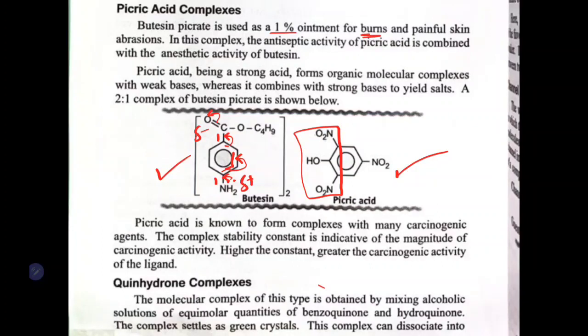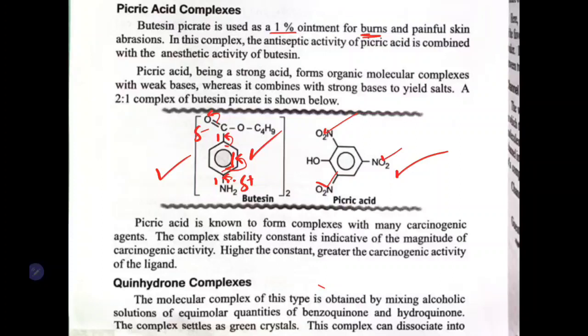The 2 or 3 nitro groups present here will induce ionization in the butazene. This is how the ionization will form, and they will form an interaction and form a bond. That is the one. So, butazene picrate is used for antimicrobial activity at 1%.